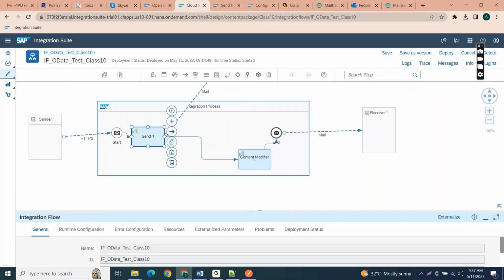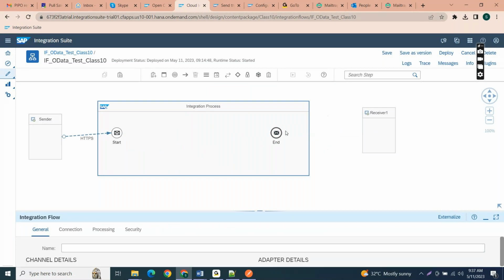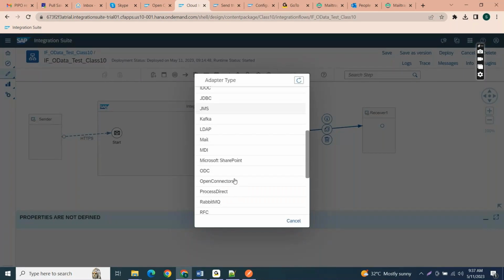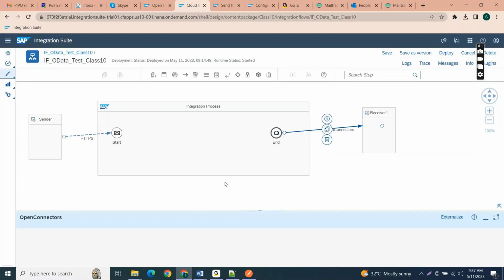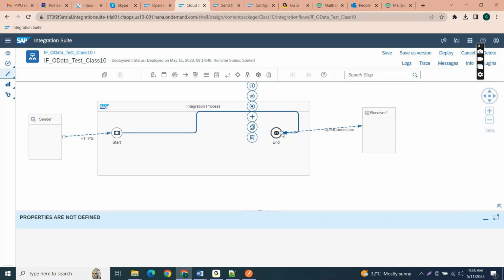Let me delete this one also. So I'm connecting with the OData open connectors at the target end itself. Instead of request reply, you can connect from anywhere, no issue. So this is open connectors. Now it is showing the open connectors configuration. So what are all the required configurations here?